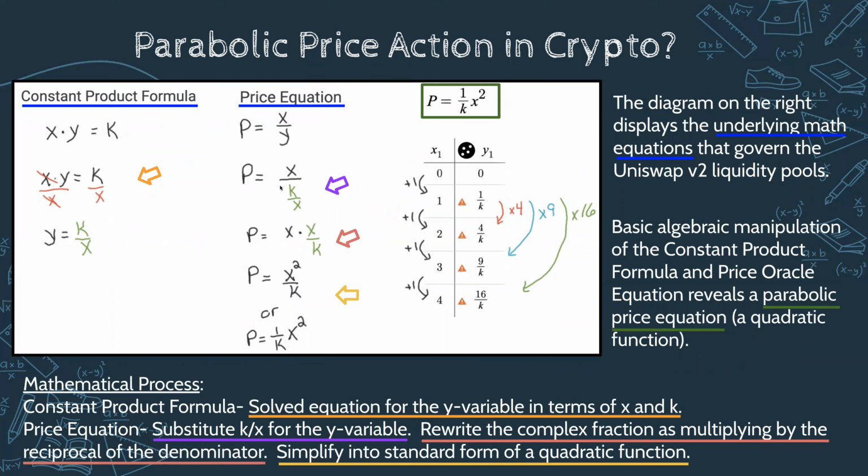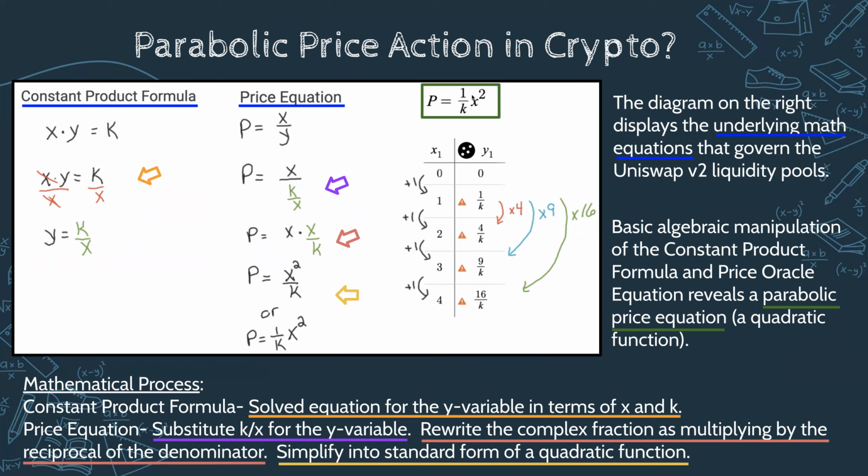We put that in here, and through a series of algebraic properties we see that the price equation theoretically does form this parabola. We'll have a big fraction in front of our x squared, and that k is the value of the constant in the constant product formula. What would that look like?